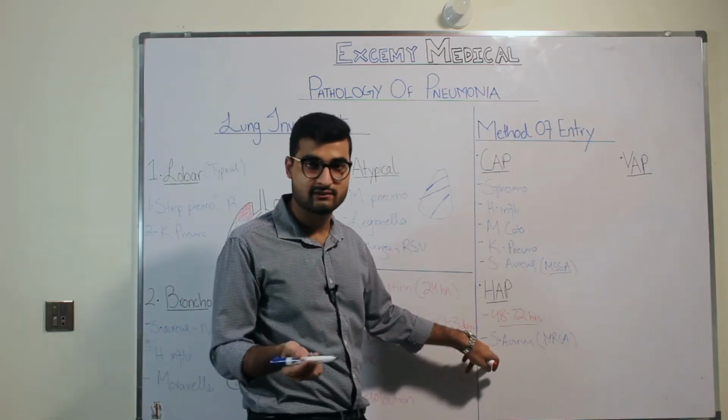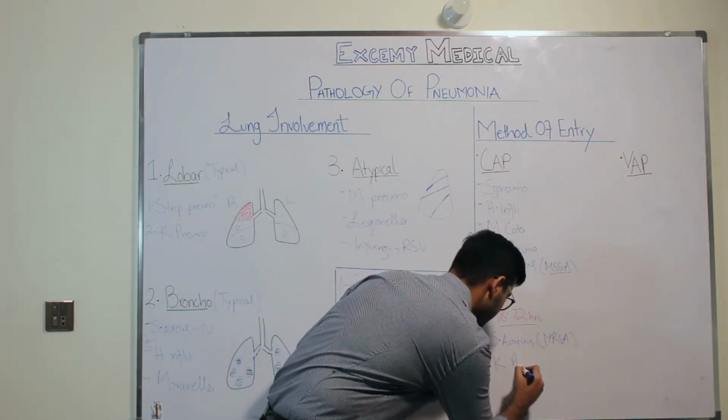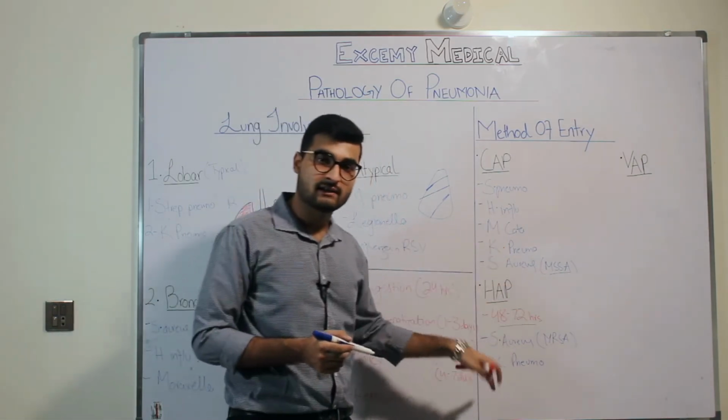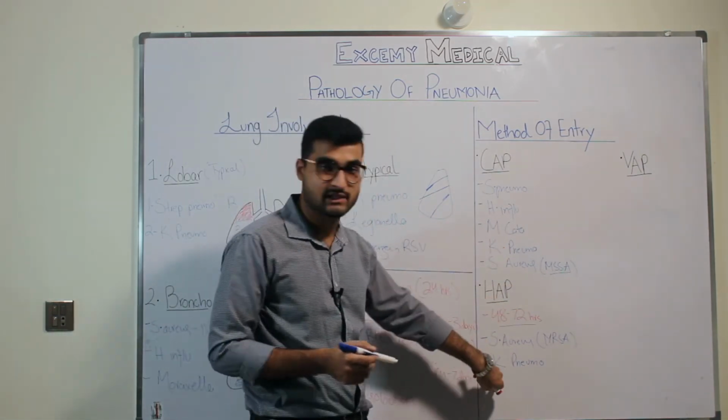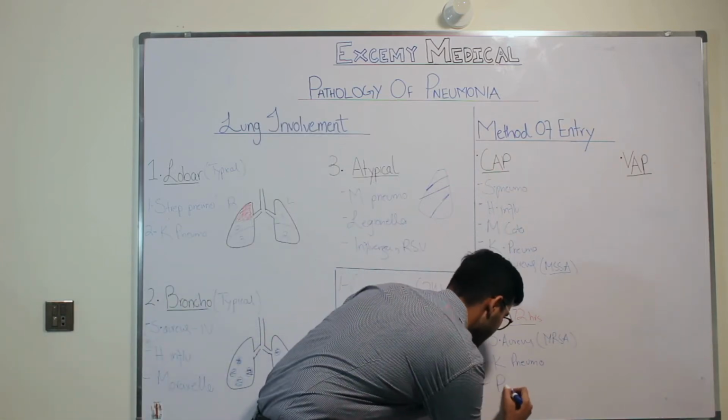Apart from methicillin resistant Staph aureus, what other organisms will you have? You have Klebsiella. Klebsiella is also present here, but you can also get Klebsiella in a hospital setting, hence I mentioned Klebsiella. Apart from Klebsiella, what other organisms will you have? You will have Pseudomonas.